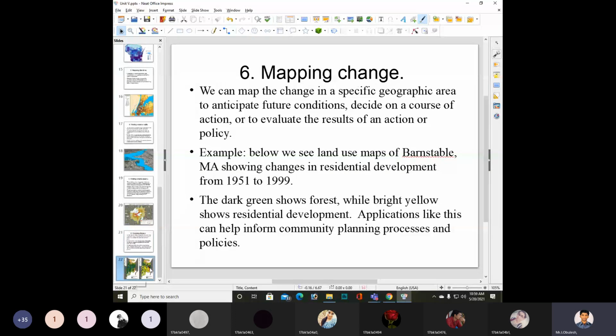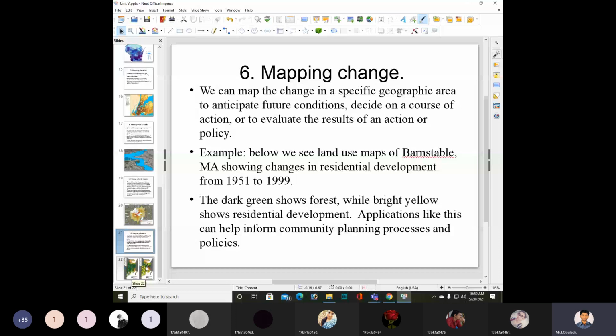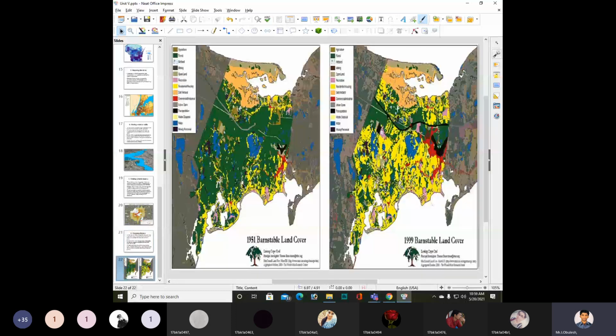Here we have dark green and bright yellow. The dark green indicates forest, and the bright yellow indicates residential development. This is the 1951 Barnstable land cover. This is 1999.